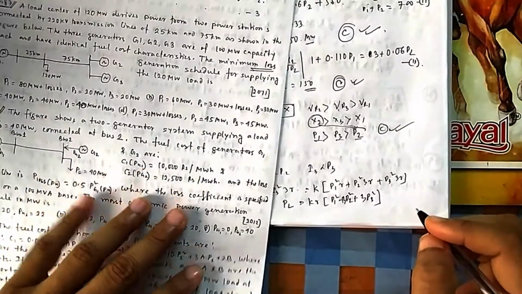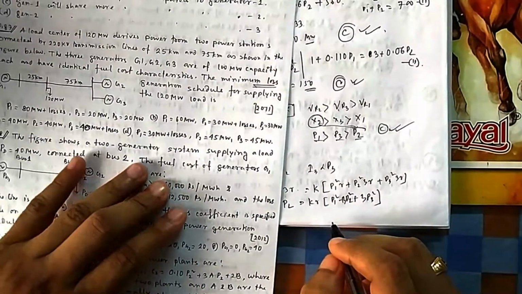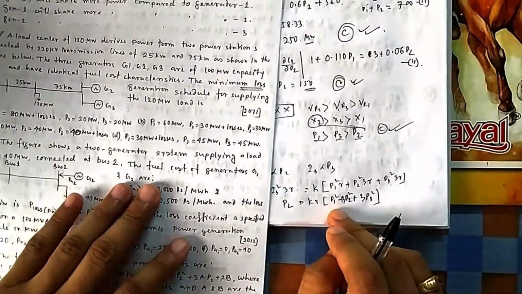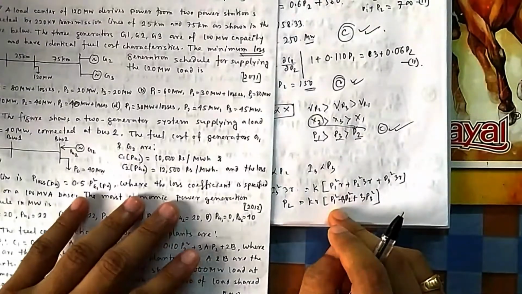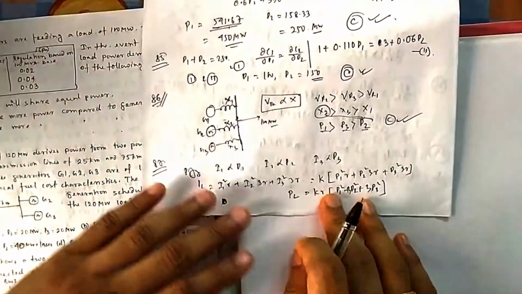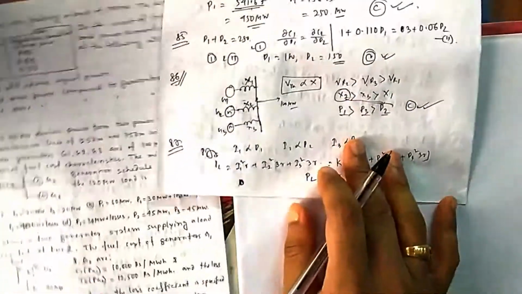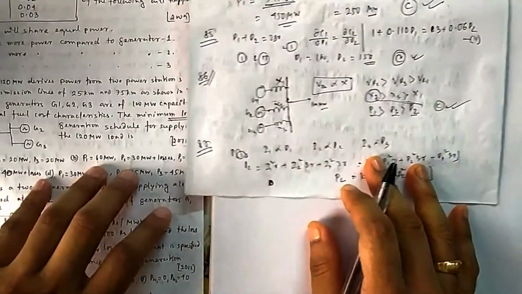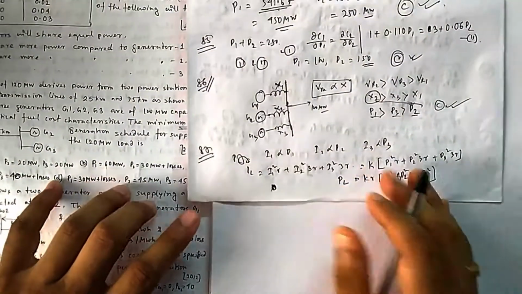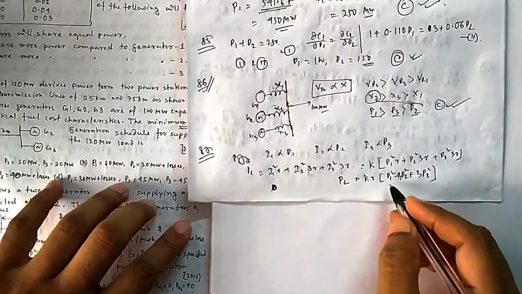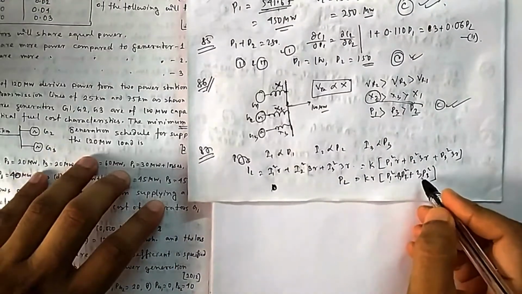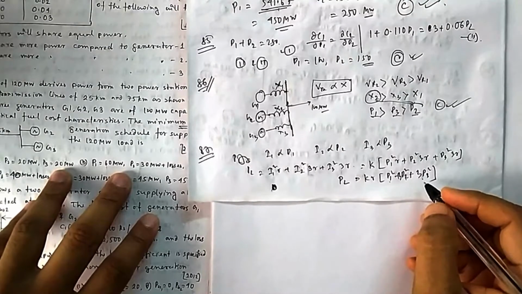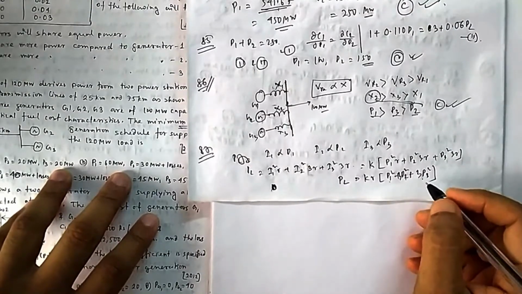Or if you want to have it, then you have to find the penalty factor, but it is not required here. We will do penalty factor in another case. From here you can try with options. Because you have options, no need to go to penalty factor. You try with the option, which one is satisfying, you check. So if you put option A, then you will find it is 80 square, 20 square, then it is 20 square. So you put all these things, then you will find that your option A will be giving smallest.